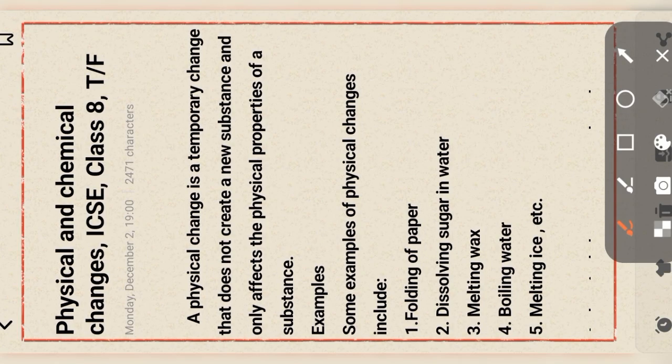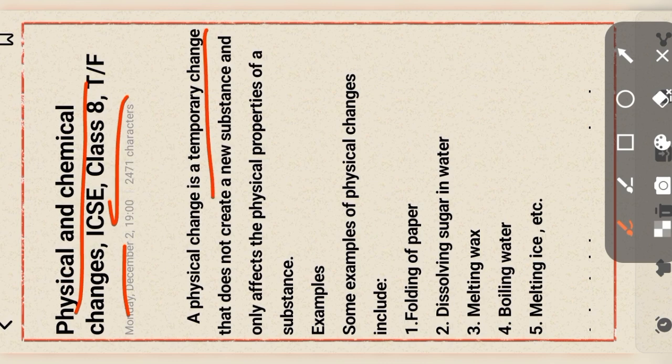My dear viewers, now we discuss true and false questions based on ICSE class 8 physical and chemical changes. At first, we discuss that a physical change is a temporary change that does not create a new substance and only affects the physical property of the substance. That is, physical property: change of color, change of size, change of outer side.